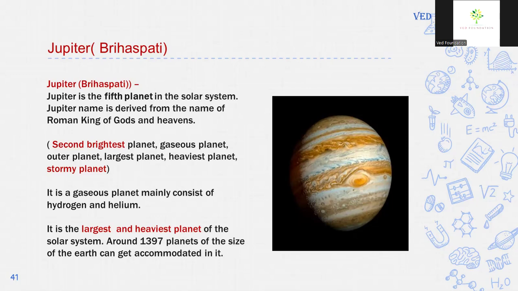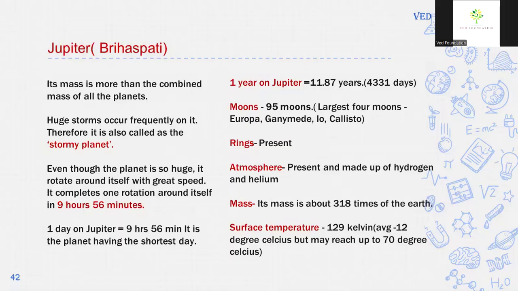It is a gaseous planet mainly consists of gases, hydrogen and helium. It is the largest and heaviest planet of the solar system. Around 1,397 planets of the size of the Earth can get accommodated in it. Means the size of Jupiter is 1,397 times larger. Its mass is more than combined mass of all the planets. It is the heaviest planet in our solar system.